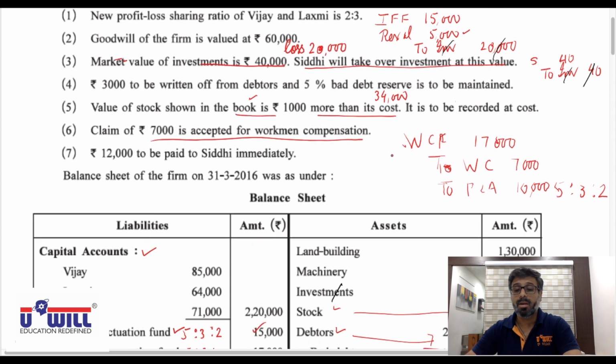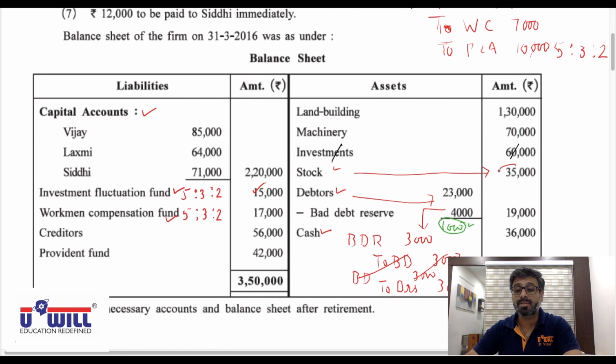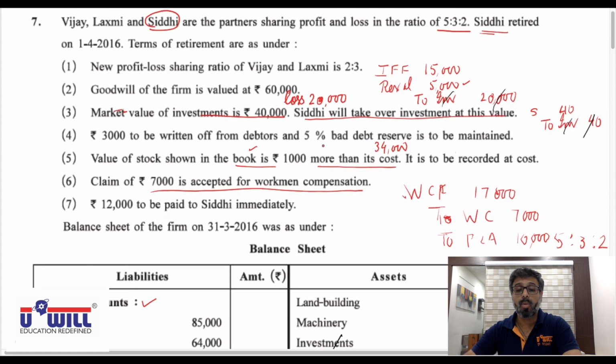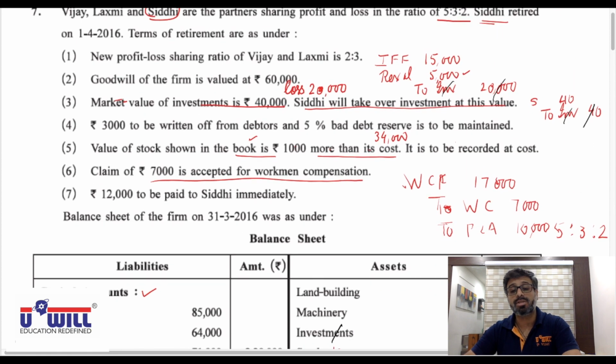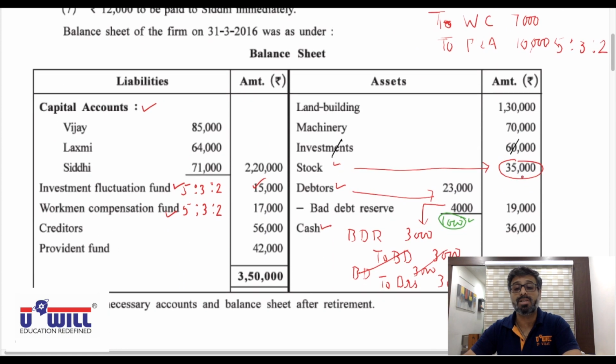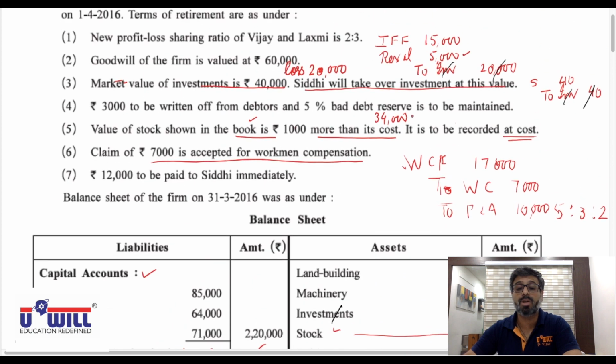I repeat, book value is 35,000, which is 1,000 more than its cost. So what would be its cost? If 35,000 is 1,000 more than its cost, then cost would be 34,000. Now we have to record it at cost, means now this 35,000 stock we have to record at 34,000. So we have to decrease it by 1,000.